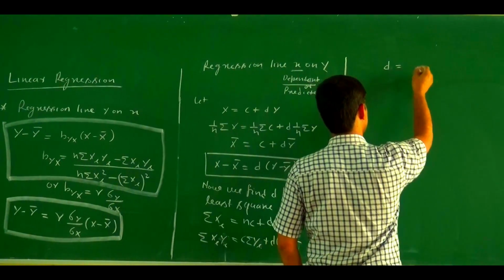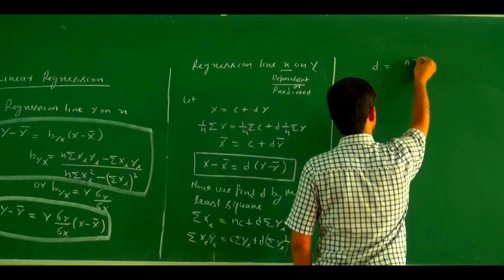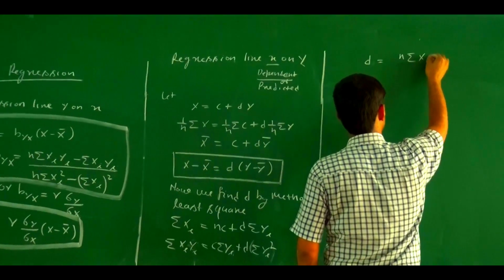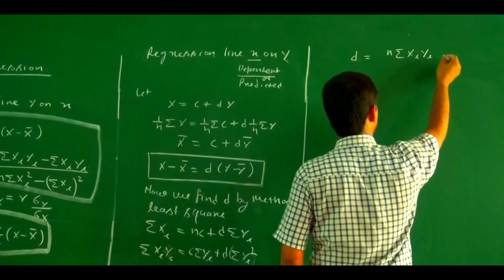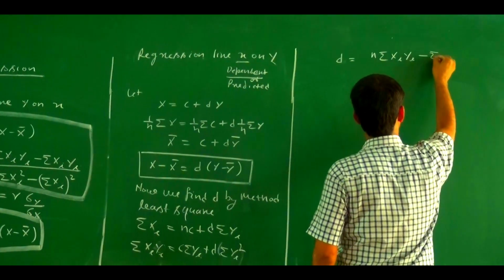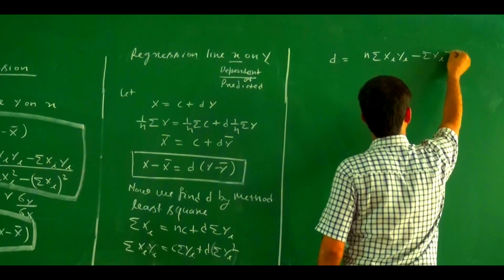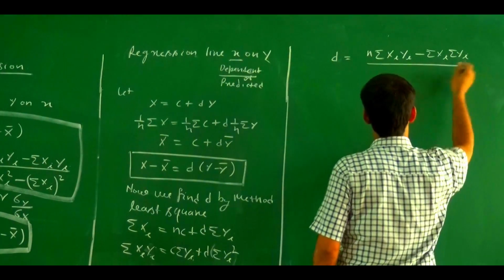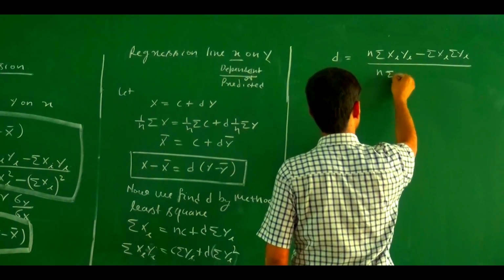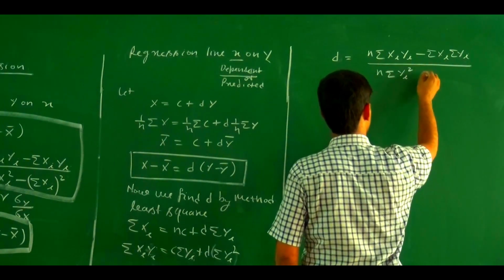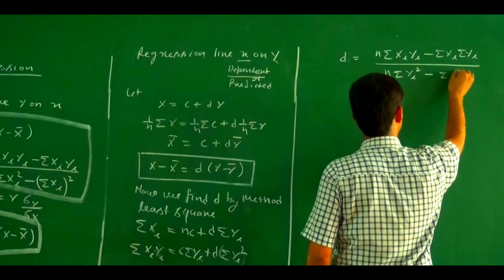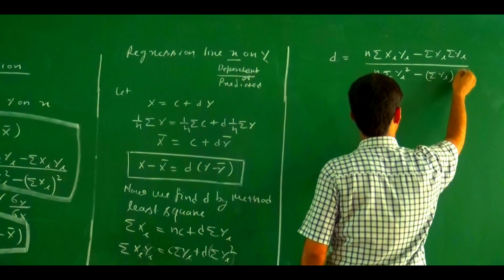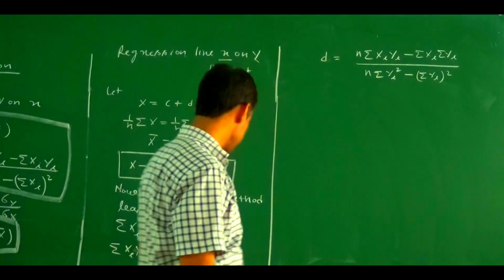Now what is the value of d? d becomes n summation of xi yi minus summation of xi summation of yi, divided by n summation of yi square minus summation of yi whole square.